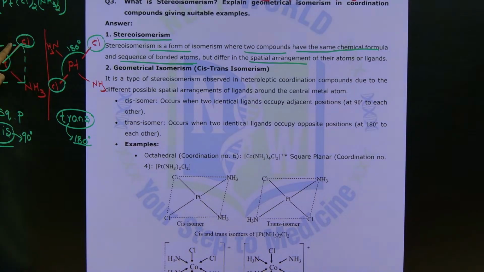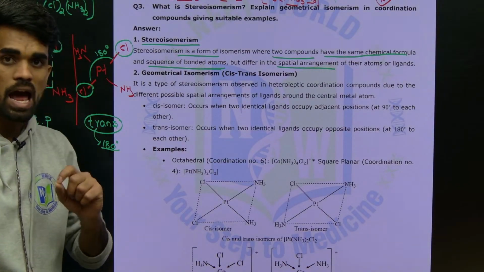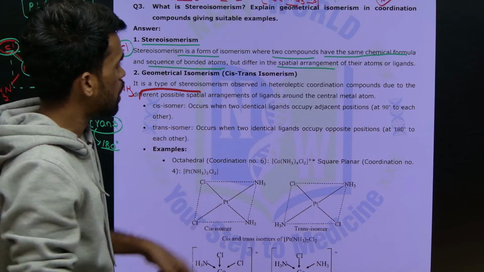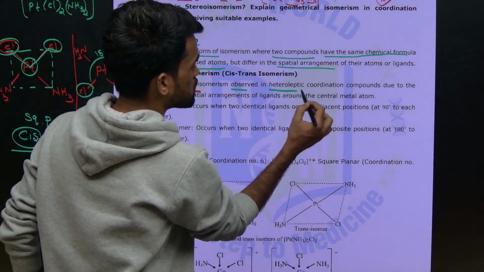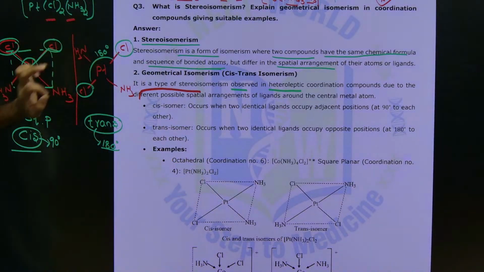Here they are 90 degrees to each other, same ligands are at 90 degrees, and here same ligands are at 180 degrees to each other. So one is called cis, the other one is called trans. Okay, if they are opposite you can say anti or trans. Okay, so it is a type of stereoisomerism observed only in heteroleptic complex. See, there are two different types of ligands now, so we can say it is a heteroleptic complex.